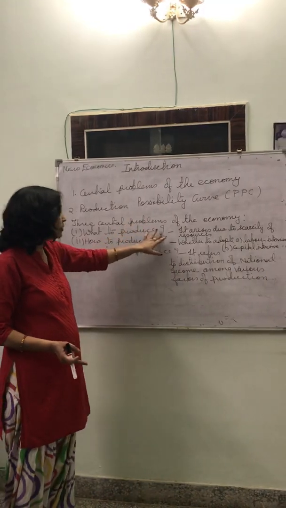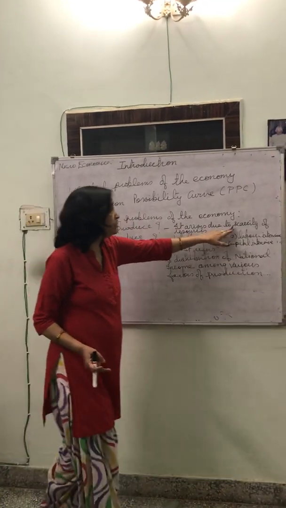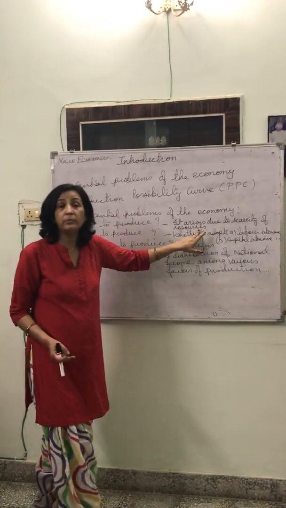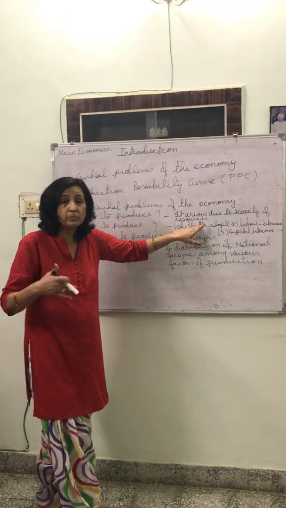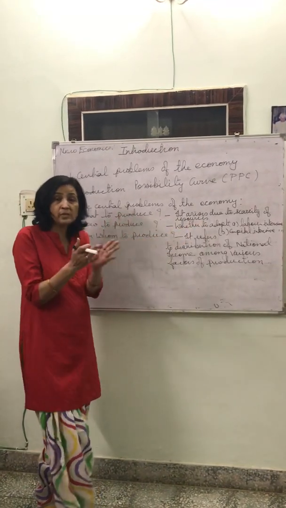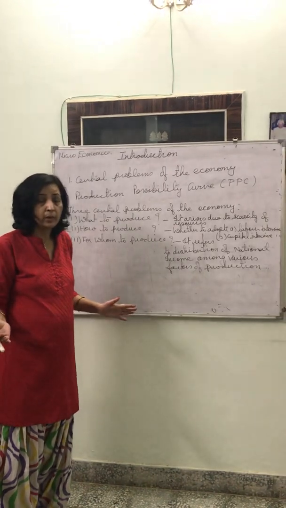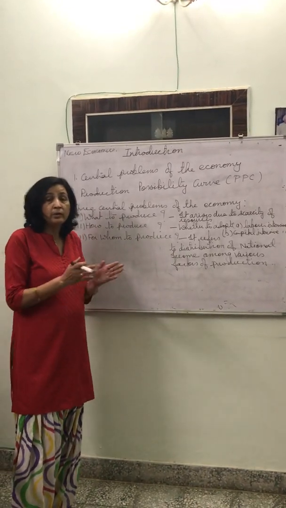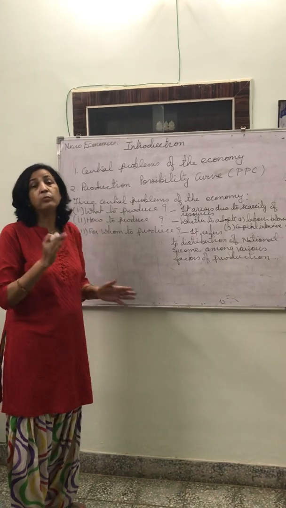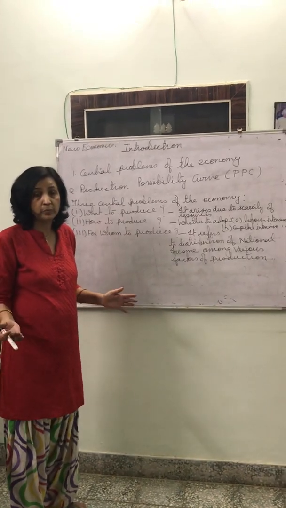This problem of what to produce arises due to scarcity of resources, because just now we have discussed resources are limited as compared to unlimited wants. So that is why the producers have to decide that what are they going to produce.